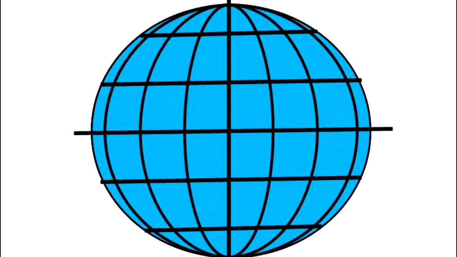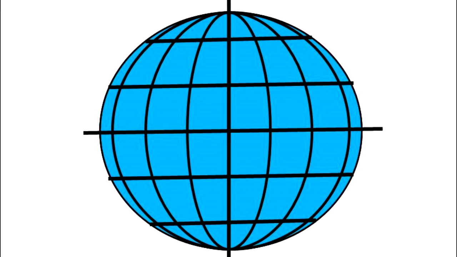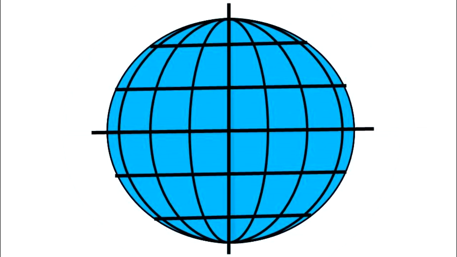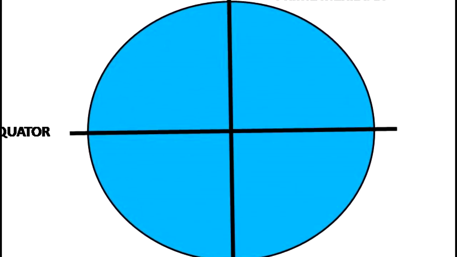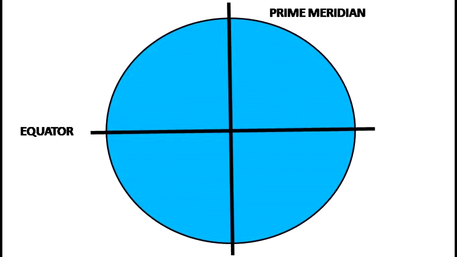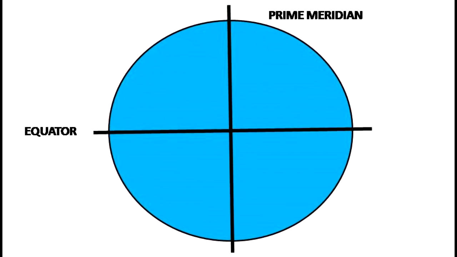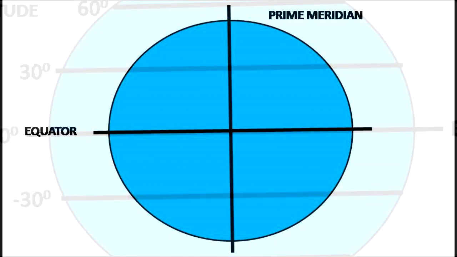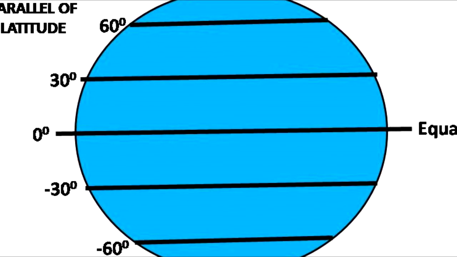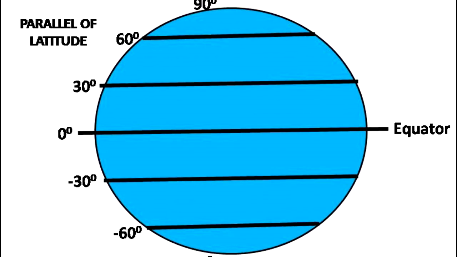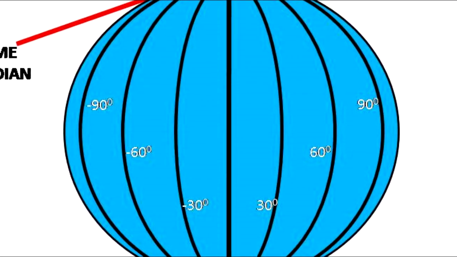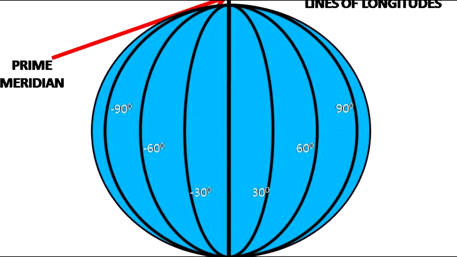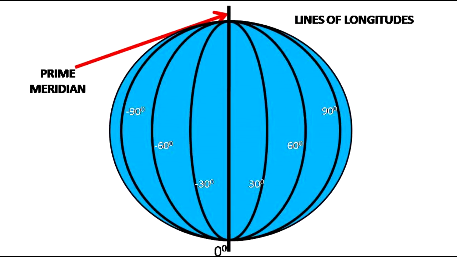So, you see, we have drawn a number of lines on planet Earth for our convenience. Among them, the prime meridian and the equator are the most important ones. With the equator as base, we have drawn parallels of latitudes, and with the prime meridian as base, we have drawn all the different longitudes.